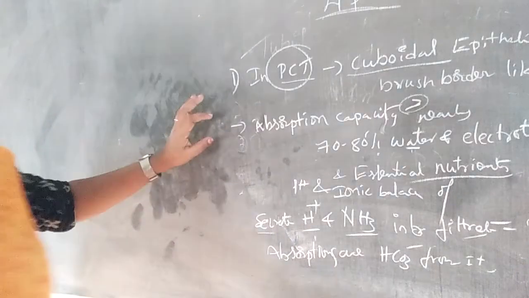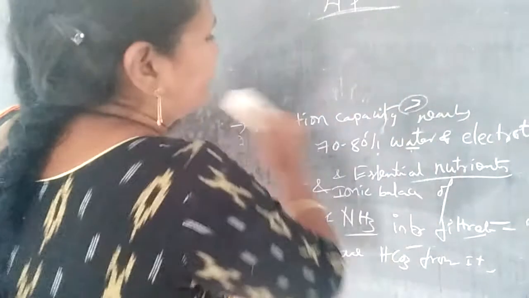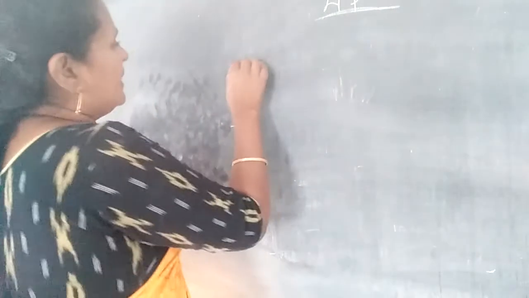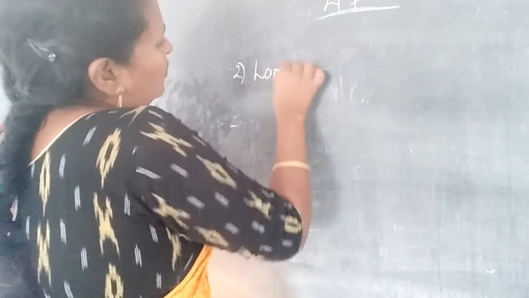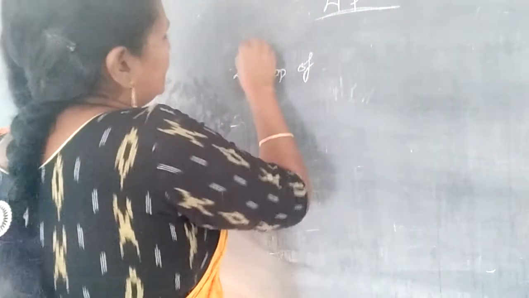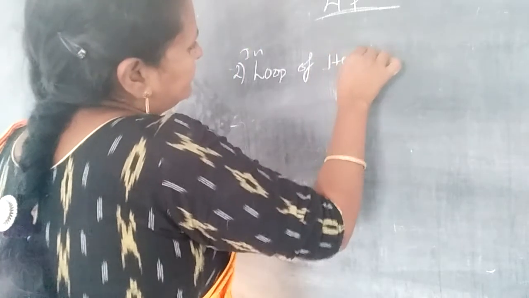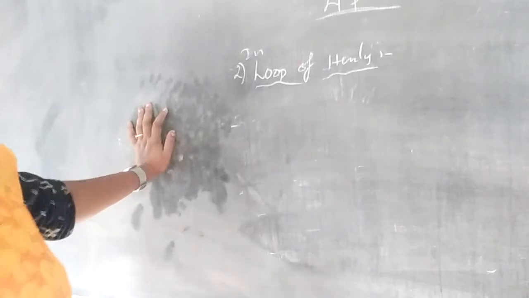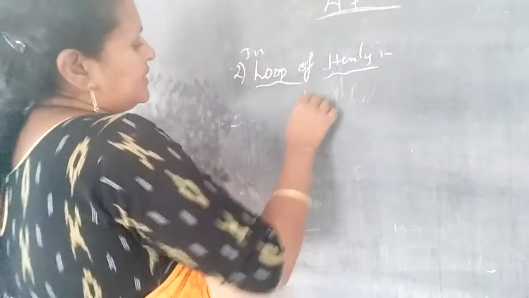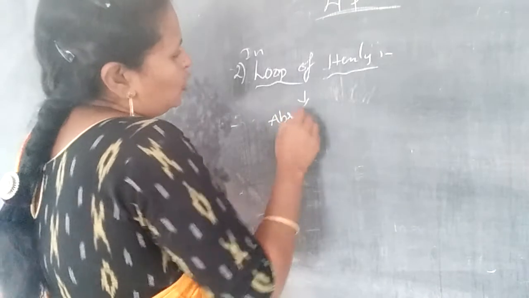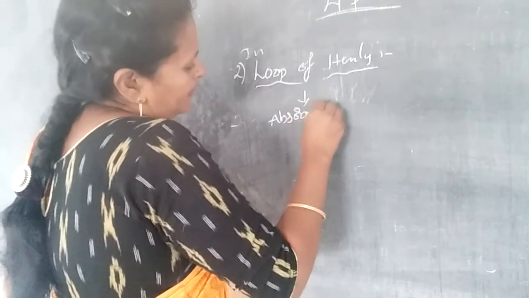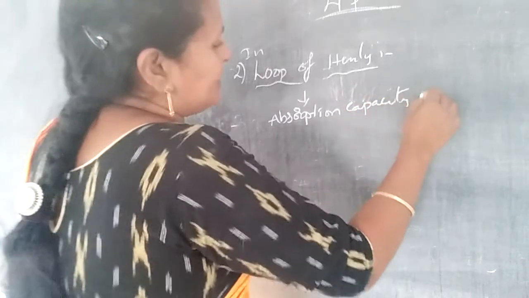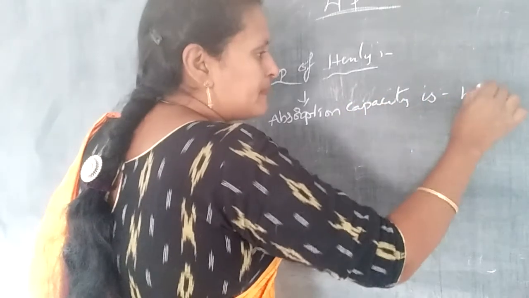And the second one is the loop of Henle. Its absorption capacity is minimum.